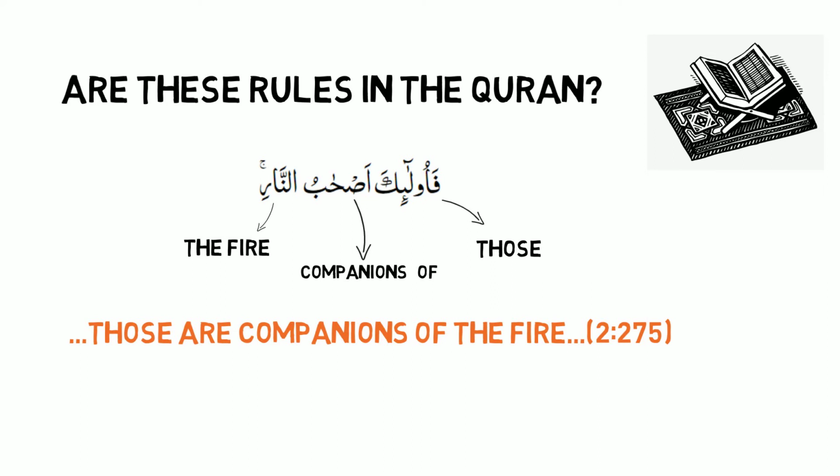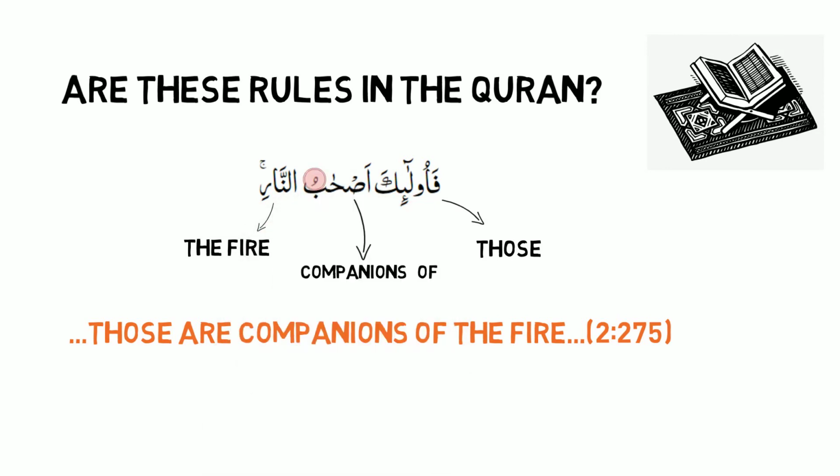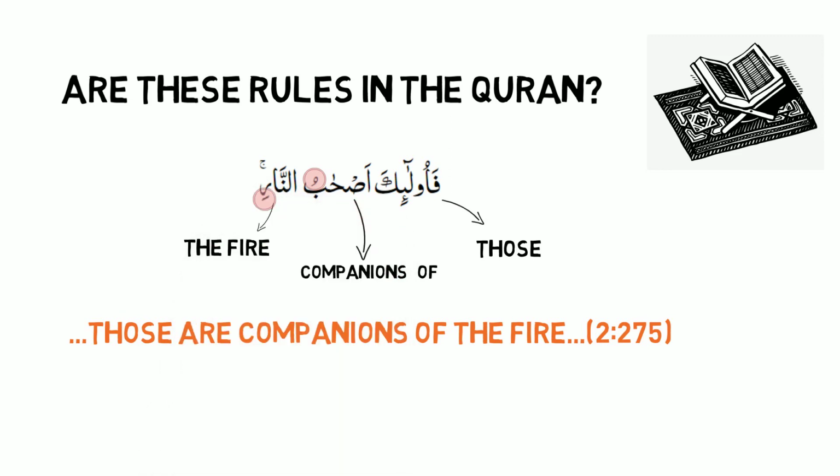Now that we've identified ashab as mudaf and an-nar as mudaf ilay, we know that the mudaf gets a dhamma. This is why in the Quran it says ashabu. And nar should have got tanween of kasra, but because nar is a ma'rifah, it has an alif lam before it.